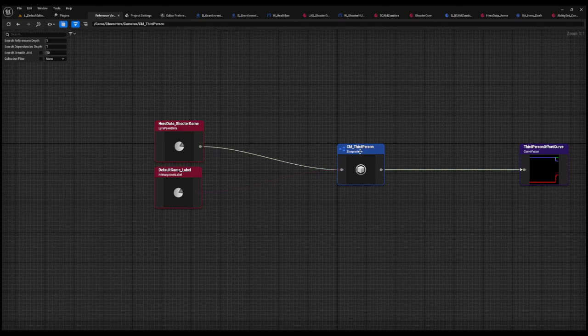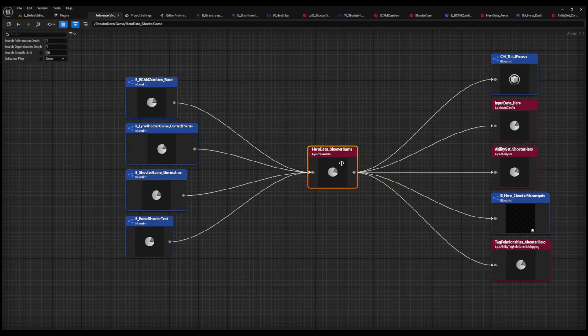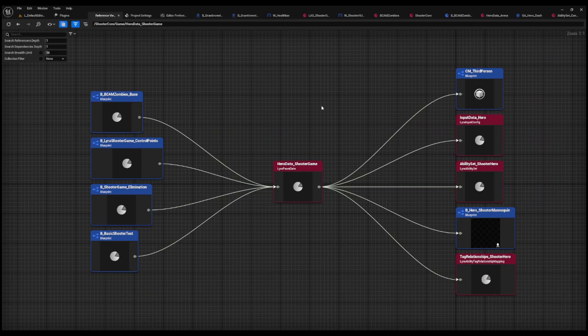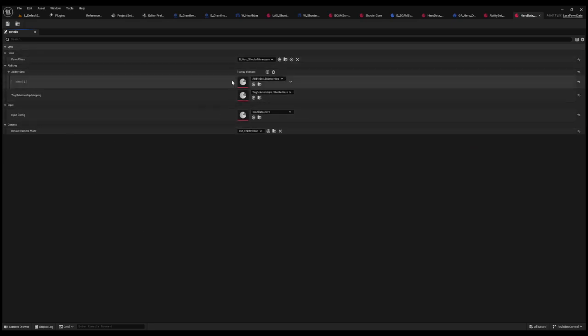So instead of just changing this, I want to see, well, how is that used in Hero Data Shooter Game? So I double click on it just to take a look at what's going on. There's my zombies game that I made, etc. Right? So I'm going to go ahead and edit this asset. I'm going to expand everything just so I can see.